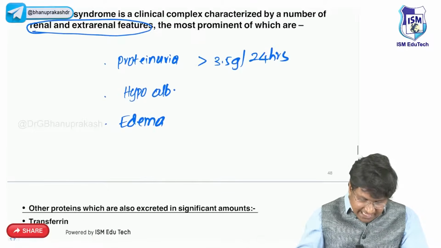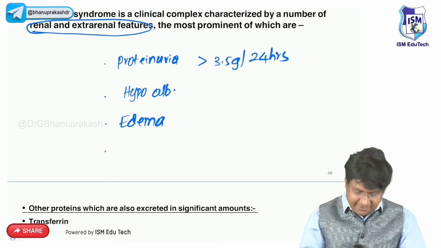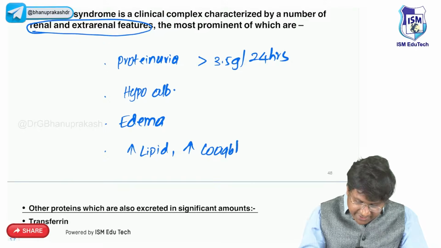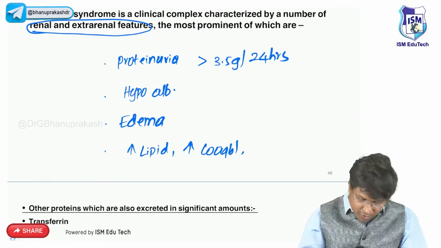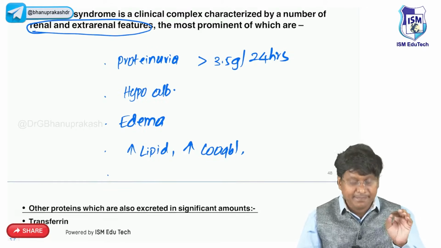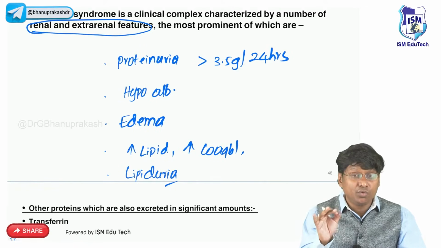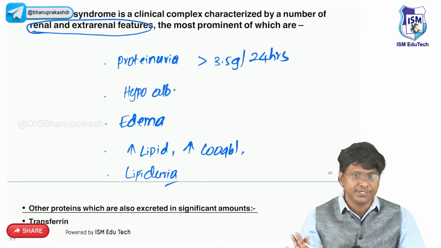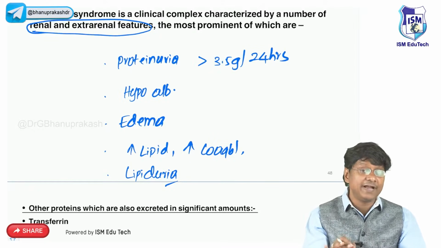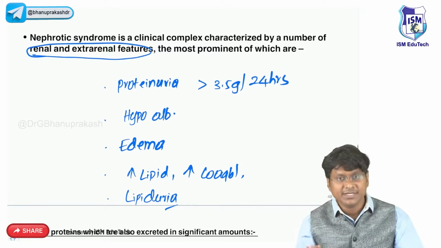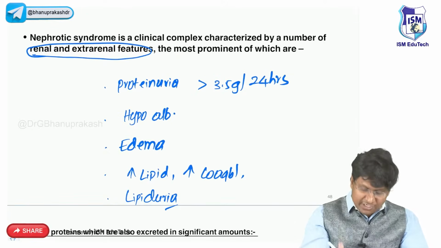Apart from this, the other manifestations in nephrotic syndrome will be hyperlipidemia and hypercoagulability, right? And you will also see the presence of lipiduria. So what is this lipiduria? Lipiduria is the presence of oval fat bodies within the urine, right? Presence of oval fat bodies within the urine.